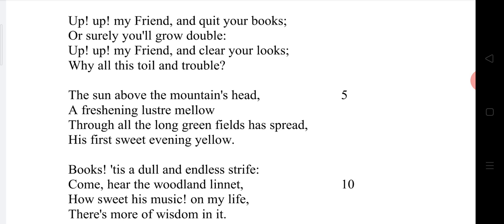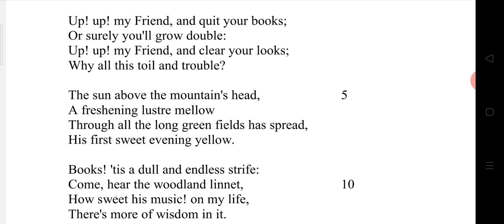Yes, if you don't leave your books, if you don't stand up from your reading chair, if you don't quit reading for longer hours, surely, definitely, you will grow double. Yes, my dear friend, you will suffer from obesity. You will suffer from lots of health issues in future. If you don't quit reading books for many hours, it is a bad habit. You will suffer from many health issues in future if you don't quit your books now.